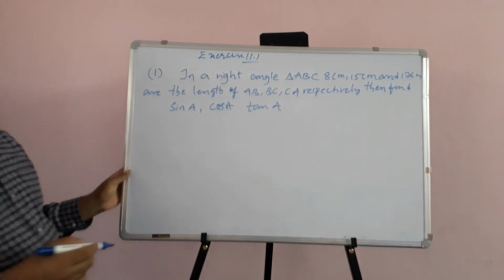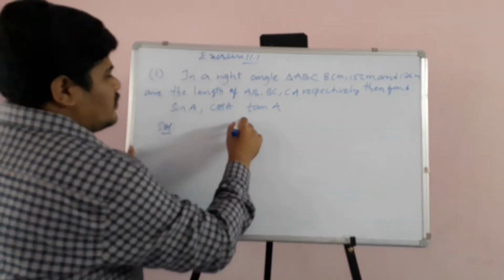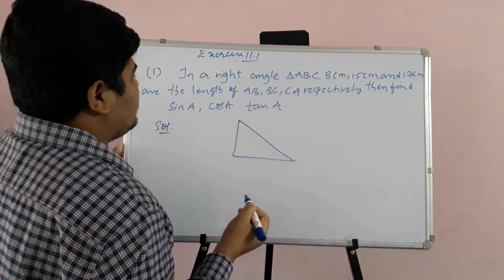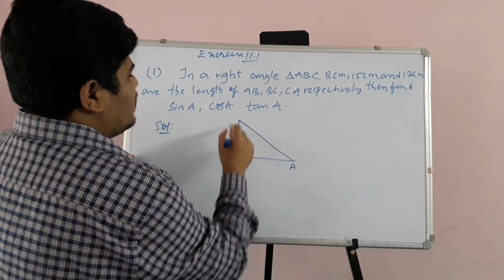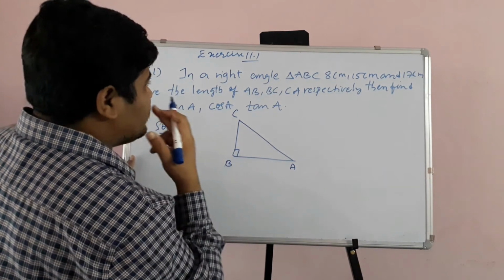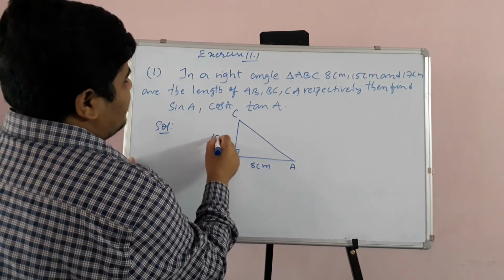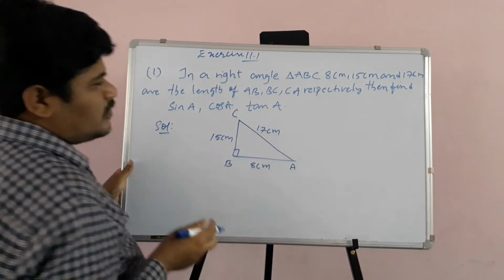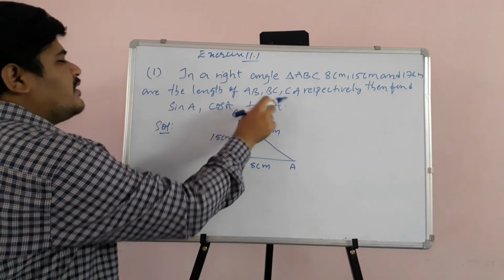So children, to solve this problem, first we need to draw the diagram. Take the right angled triangle ABC, and they give the three sides AB, BC, CA. So this is A, B, C, with the right angle at B. And what are the measurements, children? AB is equal to 8 centimeters, BC is equal to 15 centimeters, and CA is equal to 17 centimeters. From this, they are asking us to find sin A, cos A and tan A.